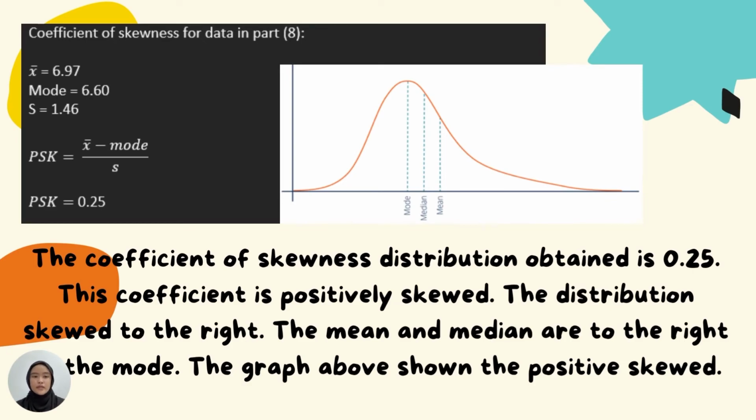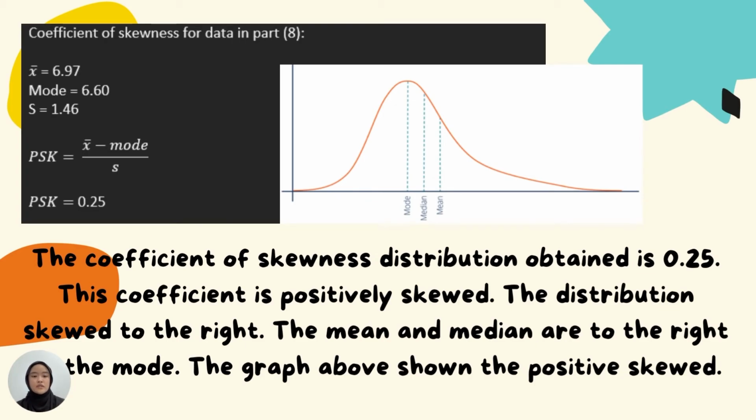Next is the calculation of coefficient of skewness and coefficient of variance. So the first one, we talk about the coefficient of skewness. In this skewness, we need to find the mean, mode, and standard deviation. After we got all the information, we need to put in the formula, which is mean minus the mode and divide by standard deviation, and we got 0.25, and the coefficient of skewness distribution obtained is 0.25.